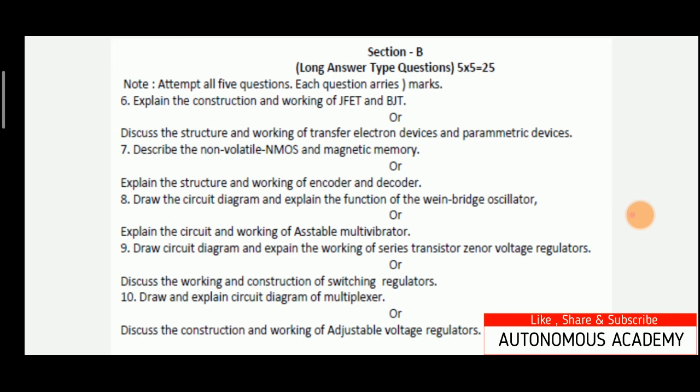Next is, discuss the structure and working of transfer electron devices with parametric devices. So here this question is for 5 marks, so 2.5 marks will be awarded for the transfer electron devices, while the rest of the 2.5 marks are for explaining the parametric devices.